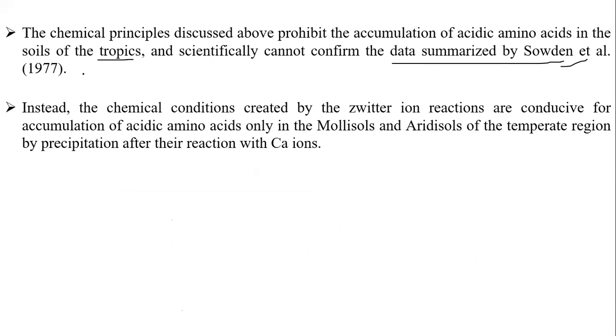So as per the theory we are discussing, acidic amino acids accumulate in the tropics, but there is no scientific confirmation. Instead, the chemical conditions created by the zwitterionic reactions that are conducive to accumulation of acidic amino acids exist only in mollisols and aridisols of the temperate regions, through precipitation after their reaction with calcium ions. So this is regarding amino acids.